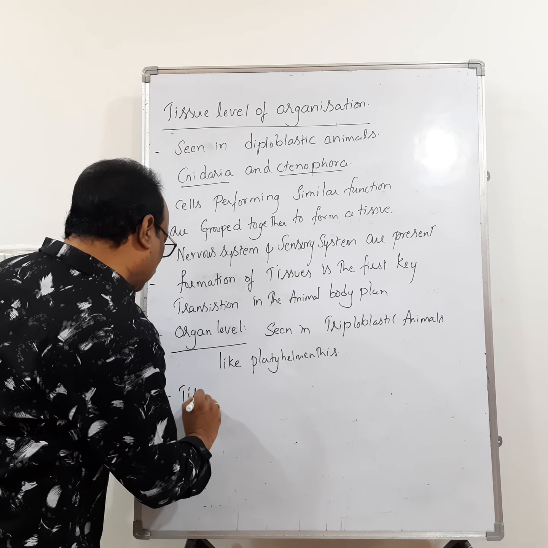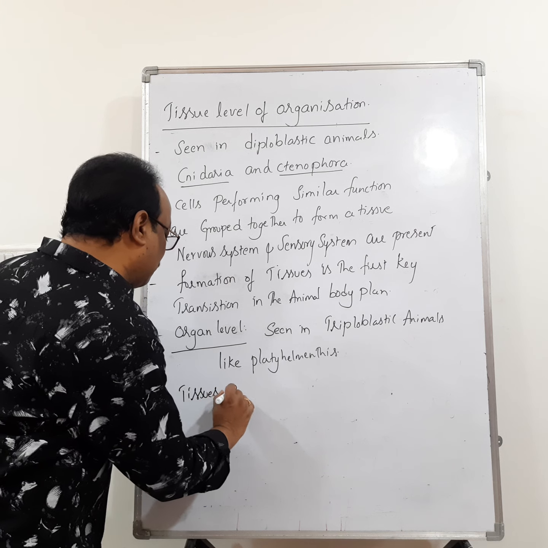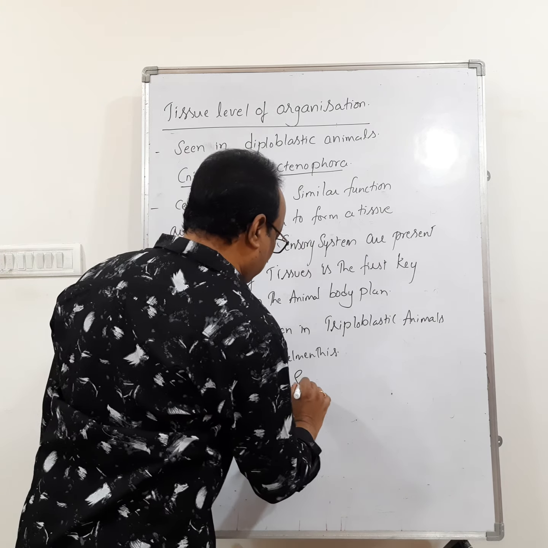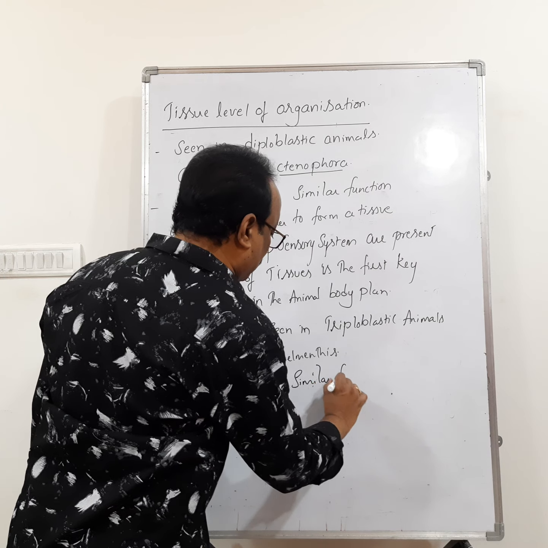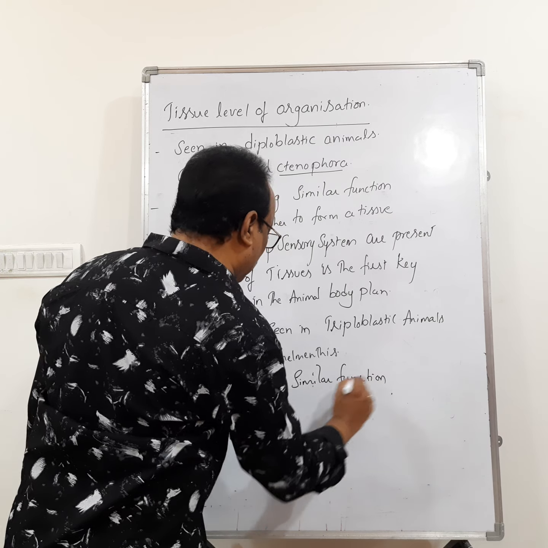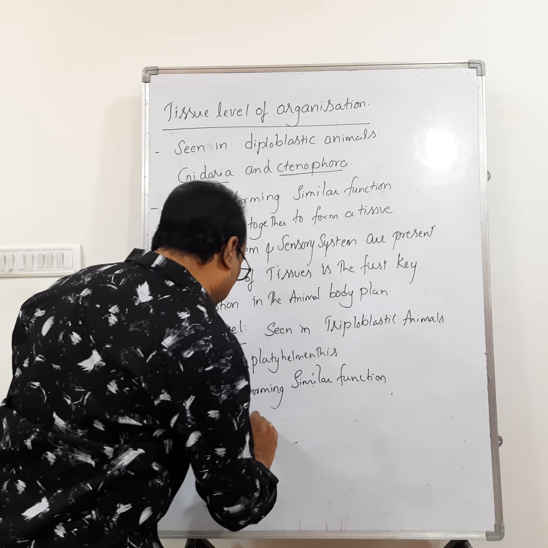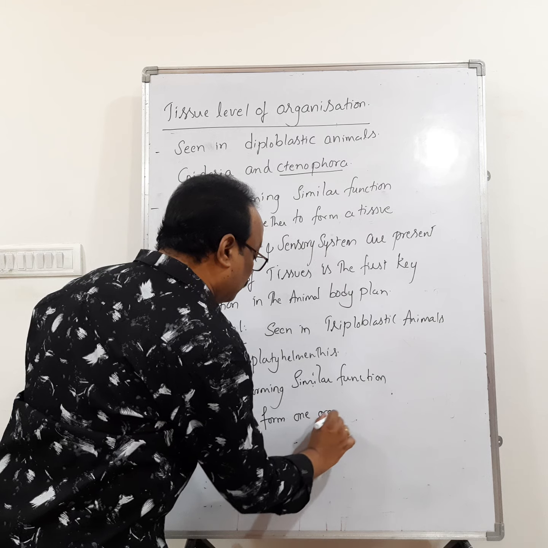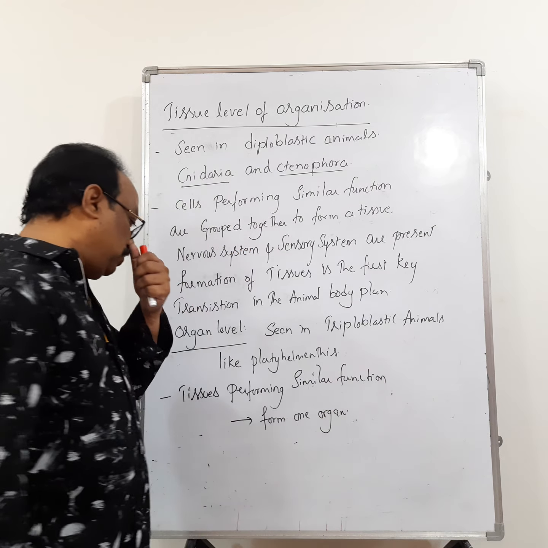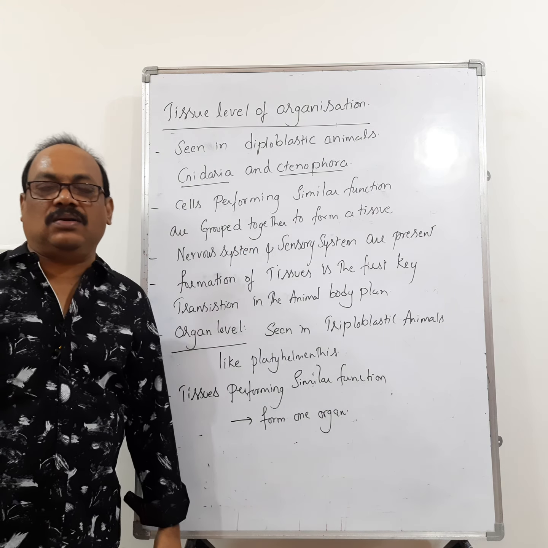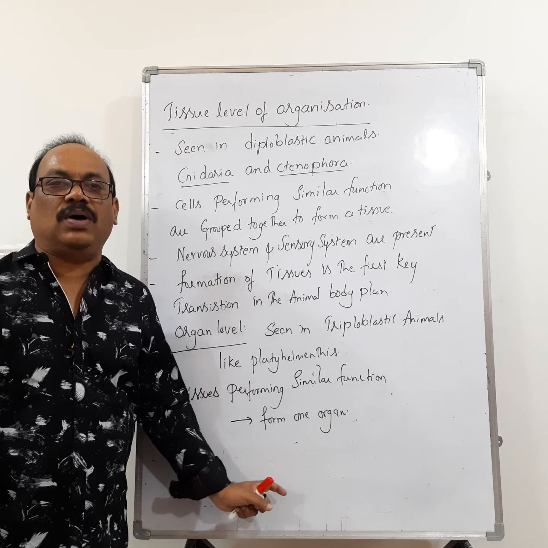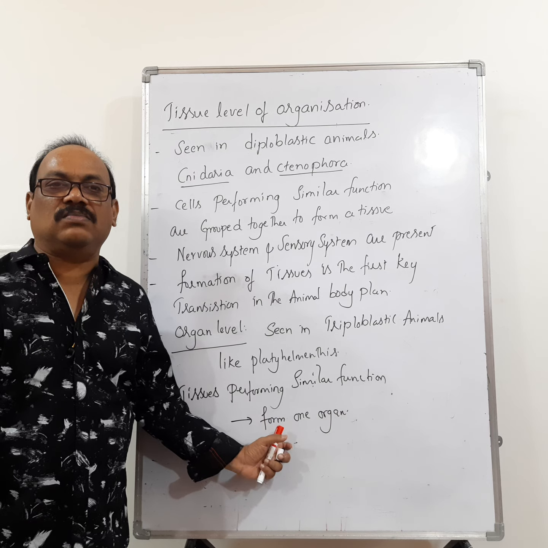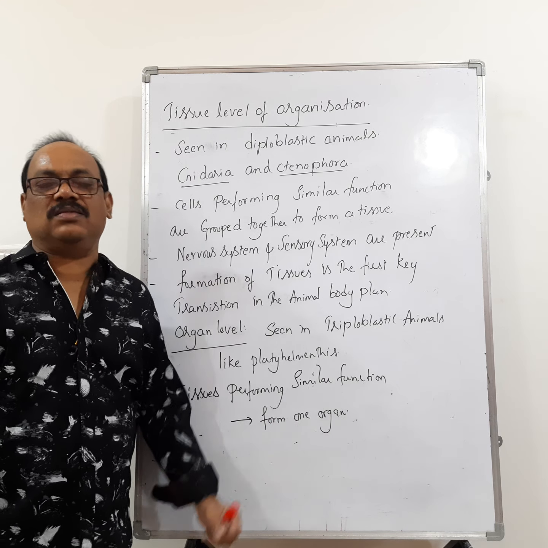Tissues performing similar functions are grouped together to form one organ. So, this is the organ level of organization.